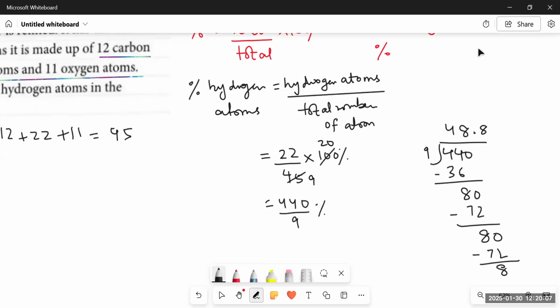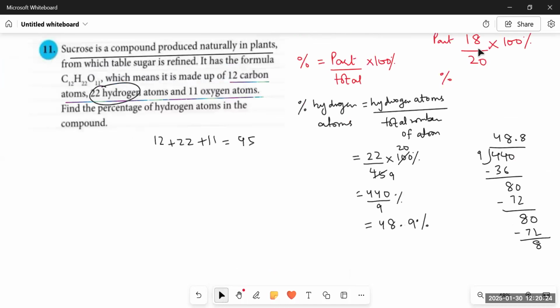Again, we have to multiply 9 with 8. So it would be 48.8 or 48.9. After rounding it up, it would be 48.9%. It means the percentage of hydrogen atoms in the compound is 48.9%.